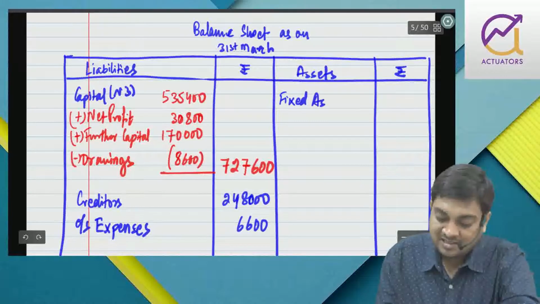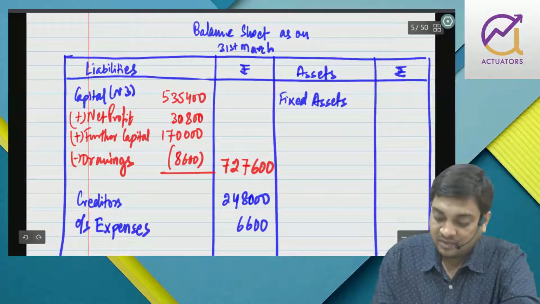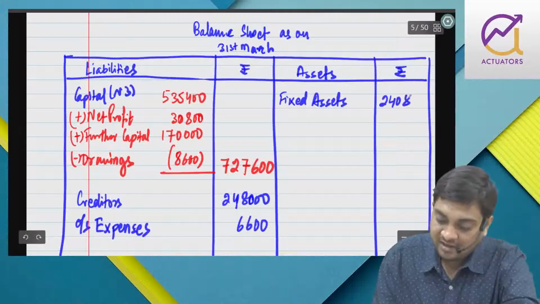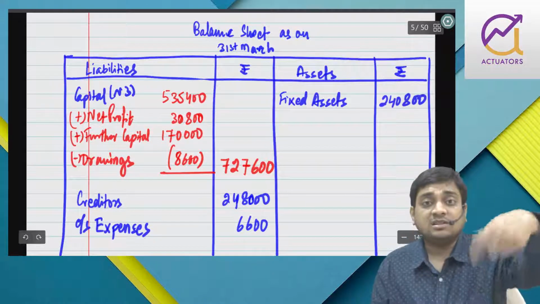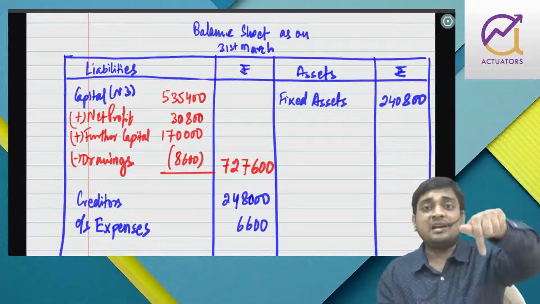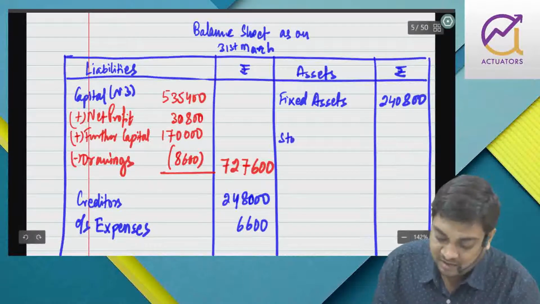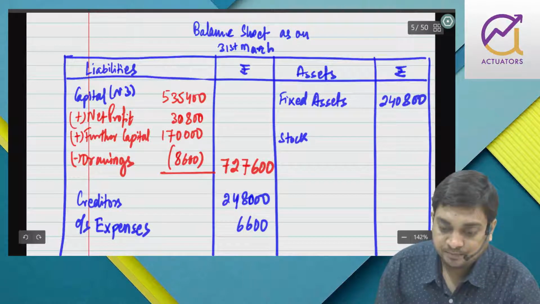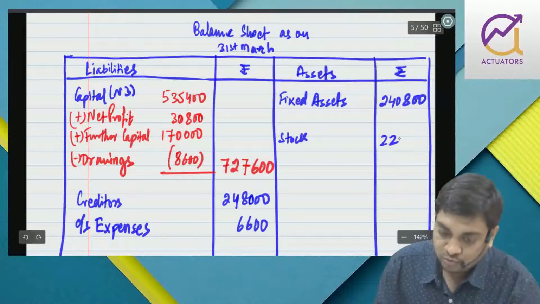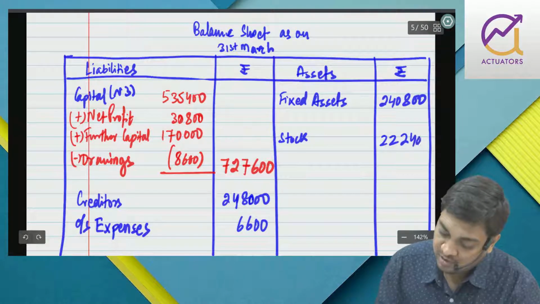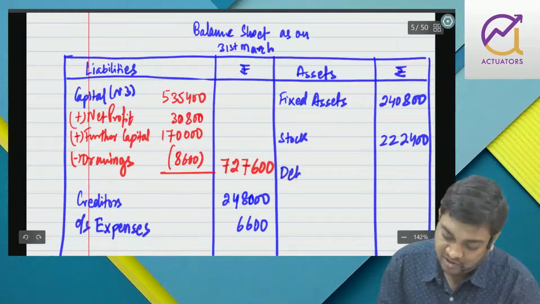Then we have fixed assets. Now fixed assets are 248,000. This is after depreciation, because depreciation is the balancing figure from that account. So after getting depreciation, you are getting this balance. Then we have stock 222,400. Then marshalling we have to follow.